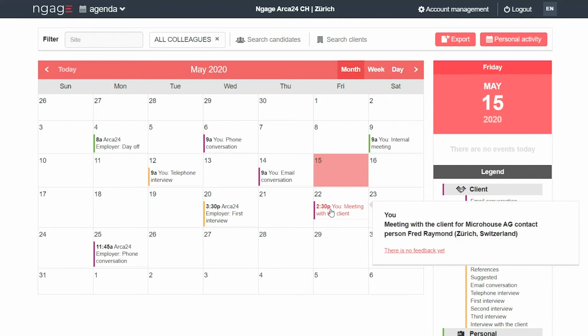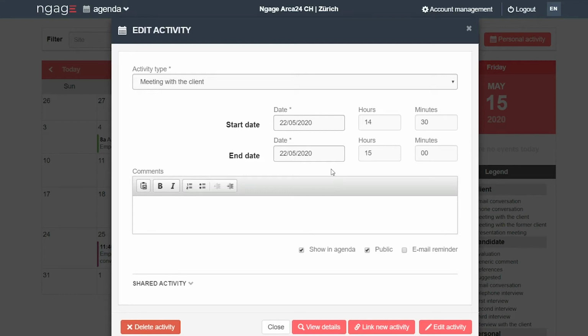Opening a new activity is very easy. You just have to decide who you want to plan an activity with and plan it with all the necessary details.